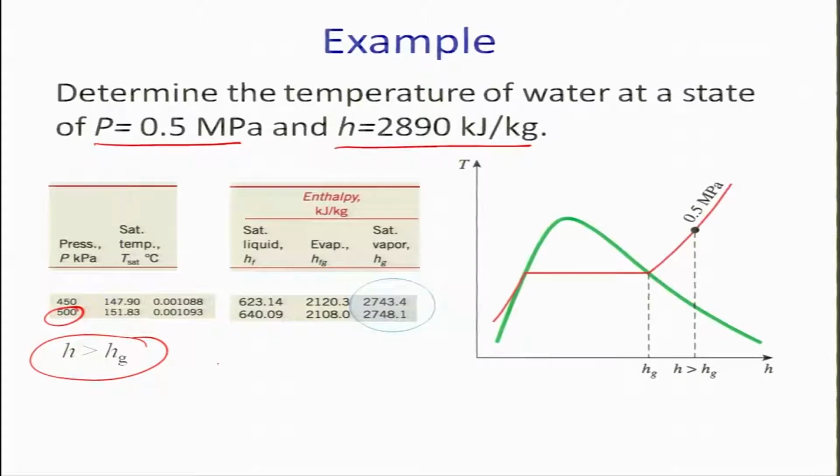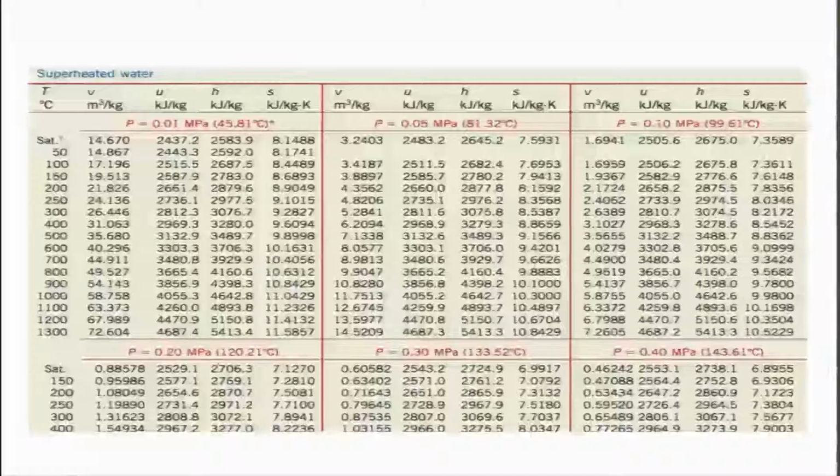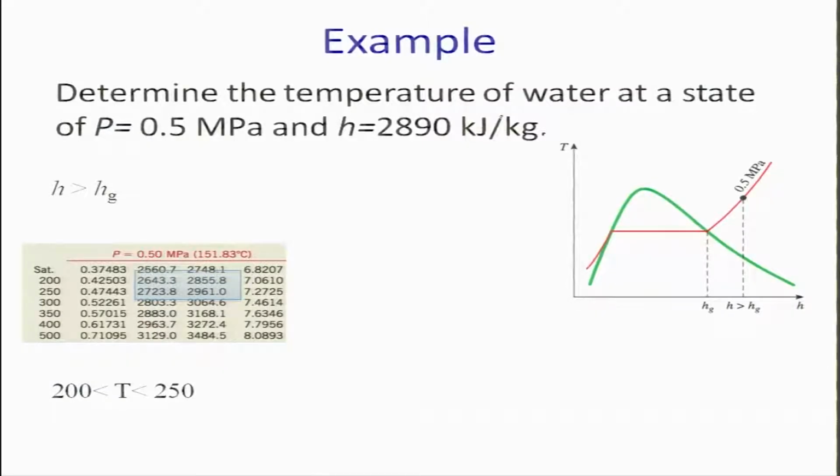So, we should directly take the superheated water tables. There are many values, and we have to pick the condition where P is equal to 0.5 megapascal. We take the values corresponding to P equal to 0.5 megapascal, and here you have V, U, H and entropy.